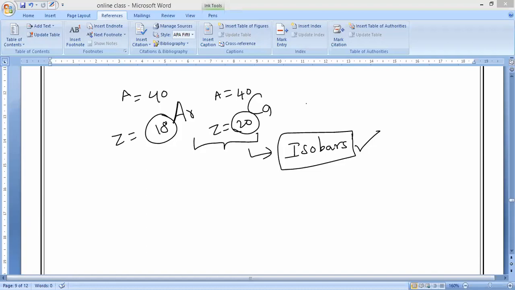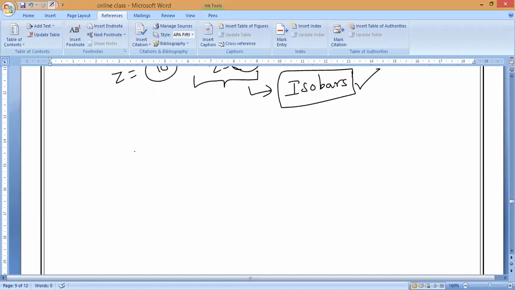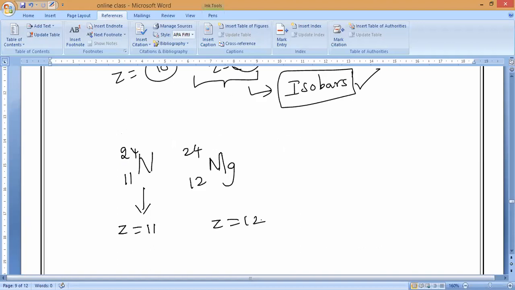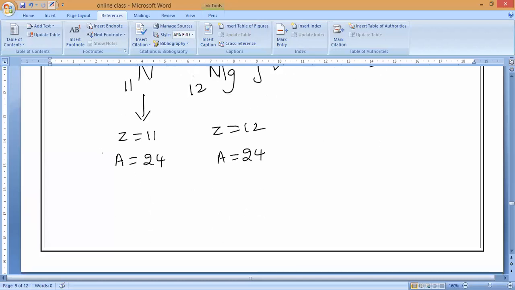So now one more example, let me take sodium and magnesium. If we take sodium, one isotope is sodium 24. Sodium 11, 24 and magnesium 12, 24. Now here you can notice: the atomic number is Z equals 11 and Z equals 12. What is the mass number? Mass number is 24 here, and 24 here. So these two, I can say what? They are isobars. Same mass number, different atomic number. That is what you have to remember.